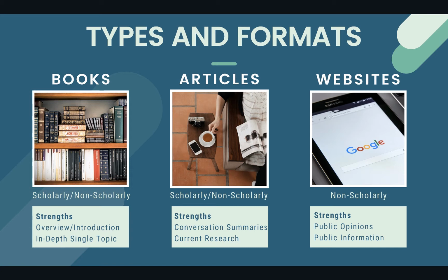Websites are never scholarly. Websites can inform you about public opinions and information for your topic. But misinformation and fake news run rampant on the internet. Therefore, it's important for you to carefully evaluate sources on websites.